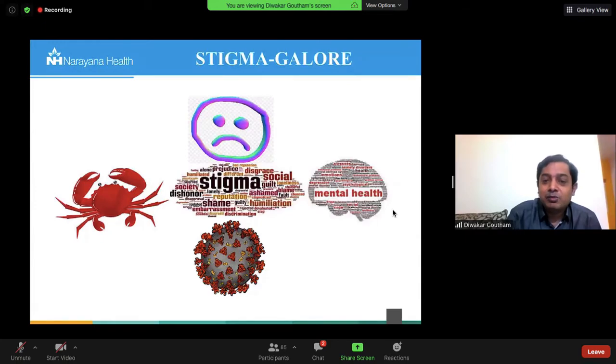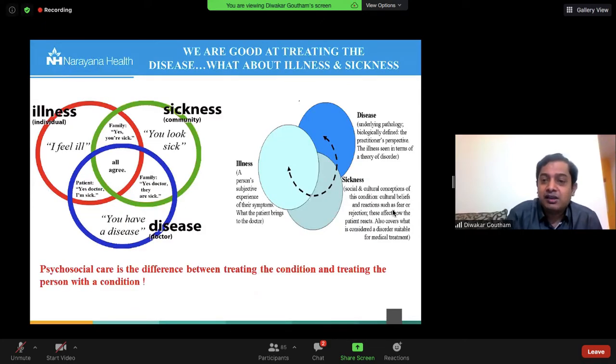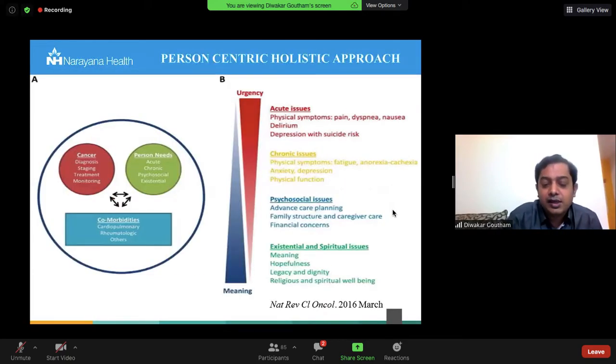Now, this is the most important step. As a clinician, if we are open about these concepts, then we will start looking at what are those things which are affecting your patients. As cancer care clinicians, you are very good at treating the acute issues. You are very swift in diagnosing and starting treatment.